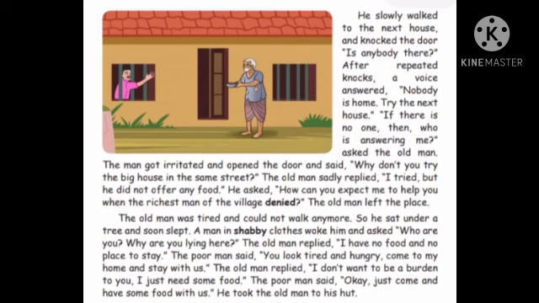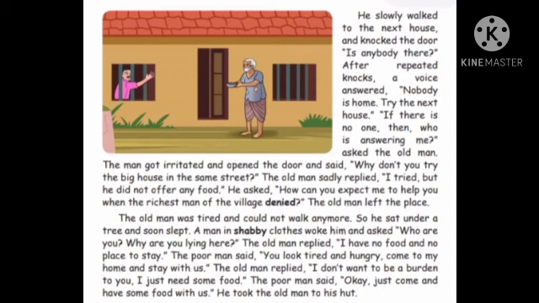That is, he tried at the big house, but he didn't get any food there. The rich man didn't give any food to the beggar.